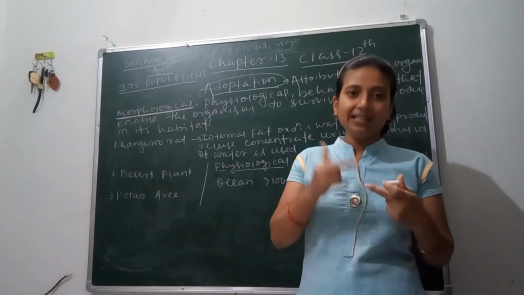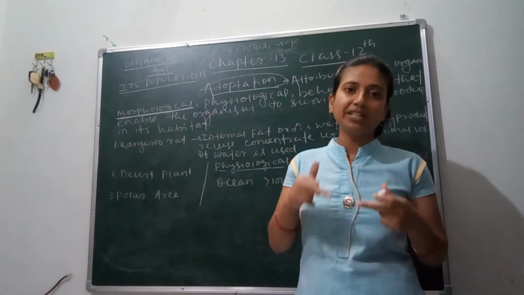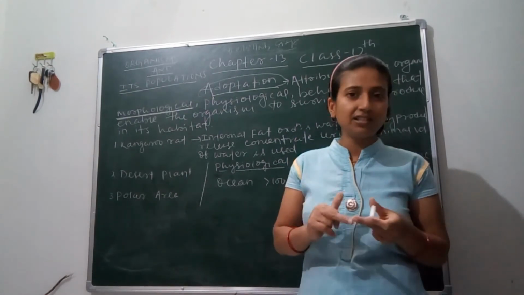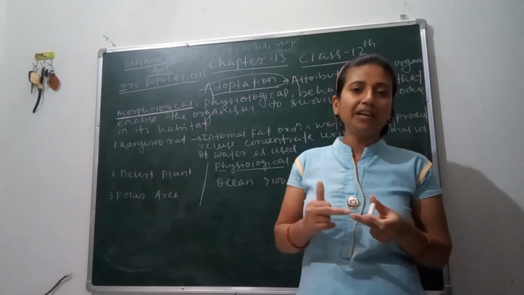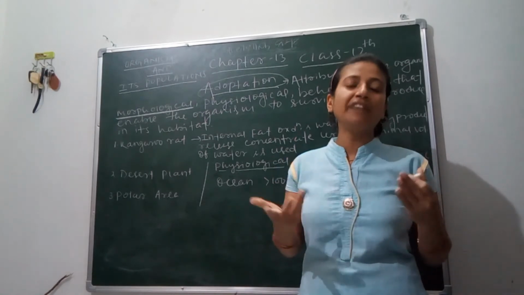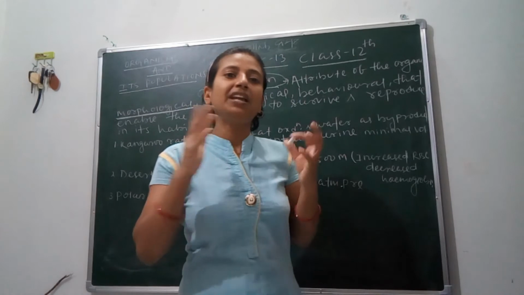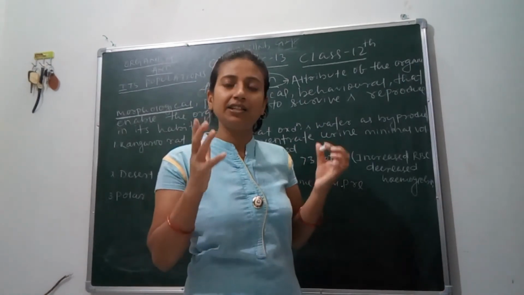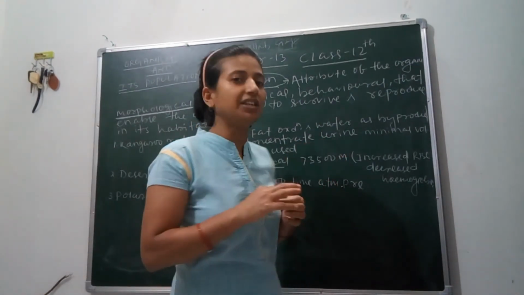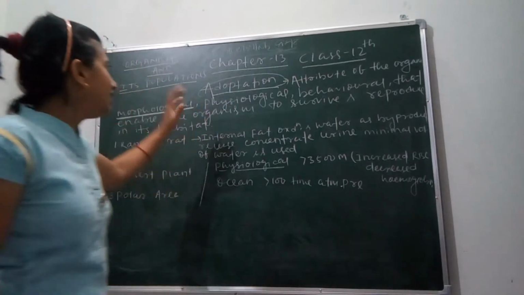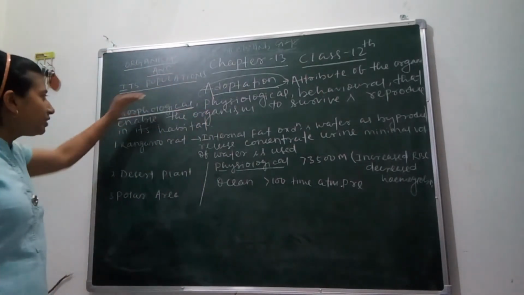It may change its physiological structure, meaning internal metabolic activities. It may change its behavior, meaning how an organism is able to survive in any drastic or extreme condition. So we will understand this topic through these points.